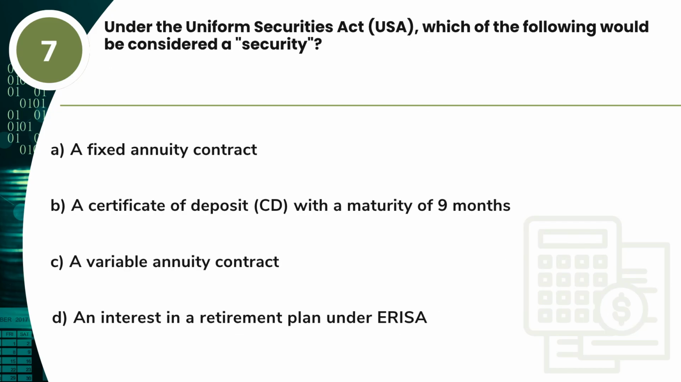Question 7. Under the Uniform Securities Act, USA, which of the following would be considered a security? A. A fixed annuity contract. B. A certificate of deposit, CD, with a maturity of 9 months. C. A variable annuity contract. D. An interest in a retirement plan under ERISA.